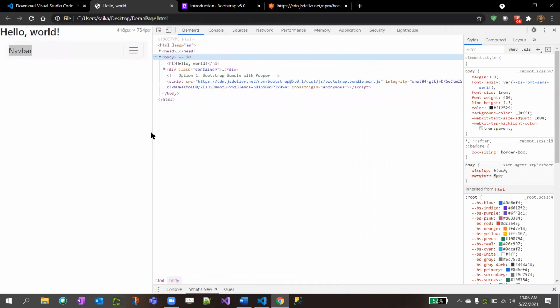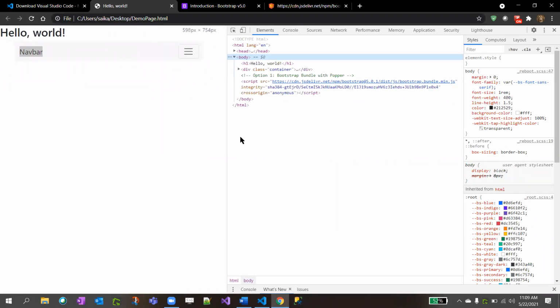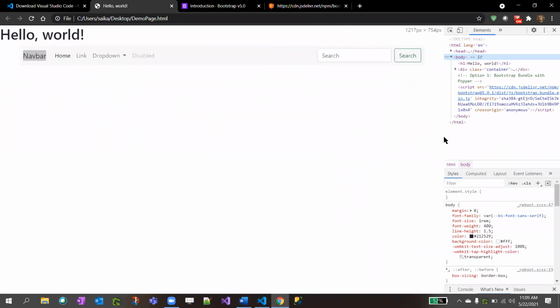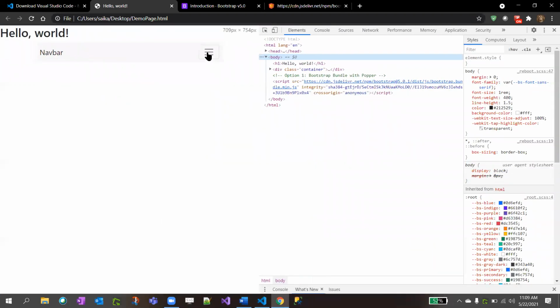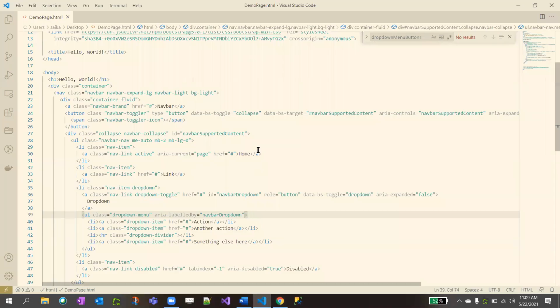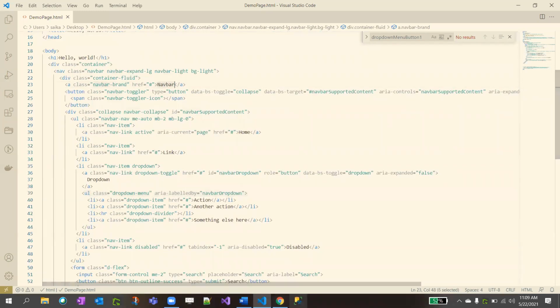So Bootstrap has a smarter way of handling the navbar also. Since we are minimizing the screen, this view is like that. Now see the magic. When you have a larger page, these 4 icons will be in the navbar. When you minimize this section, they will be in this dropdown. This is the magic of the Bootstrap CSS, right? So then a brand, as I said, brand is nothing but this one.